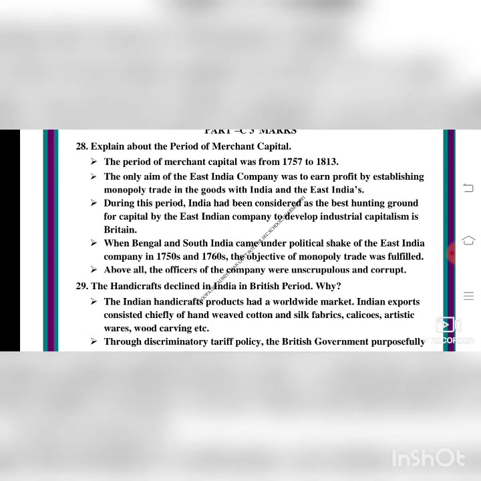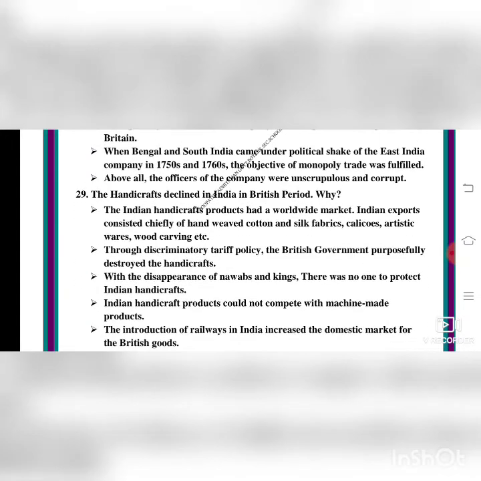When Bengal and South India came under the political sway of the East India Company in the 1750s and 1760s, the objective of monopoly trade was fulfilled. Above all, the officers of the company were unscrupulous and corrupt, meaning they were rude and took bribes. Handicrafts declined in India in the British period. Handicrafts means handmade products.